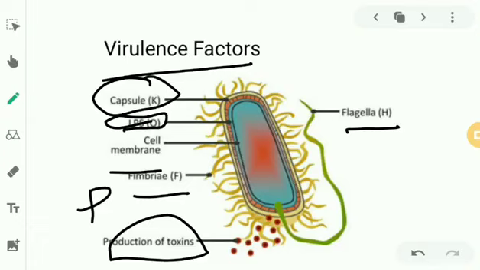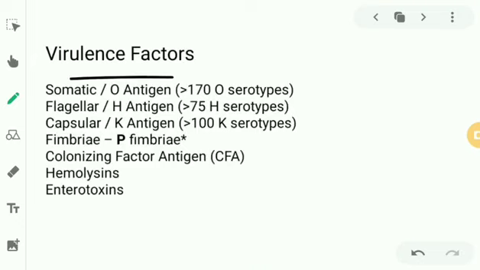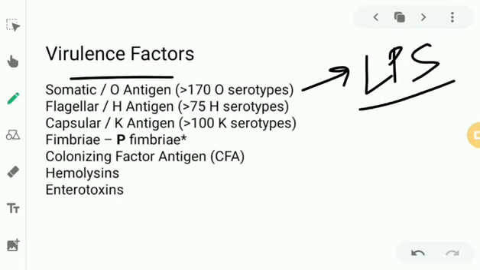Now speaking about the virulence factors in detail, the most important is the somatic or O antigen, which is a part of the lipopolysaccharide or the endotoxin. Because of the variation in O antigen, there are more than 170 O serotypes. Then we have already discussed the flagellar or H antigen. Because of the variation, we have more than 75 H serotypes. Capsular K antigen, we have more than 100 K serotypes. I've already told you there is a particular fimbriae known as P fimbriae. P stands for pyelonephritogenic, so it is associated with urinary tract infections.